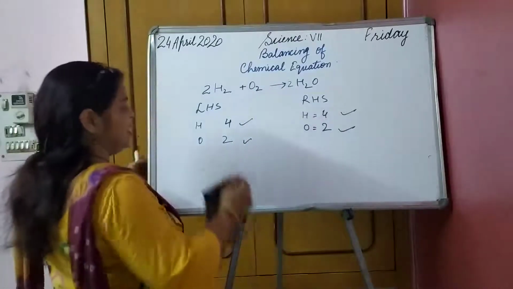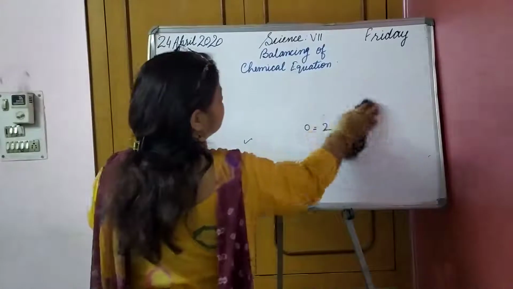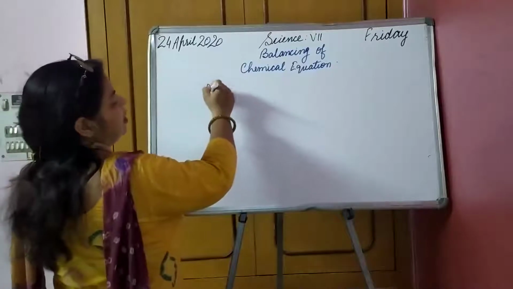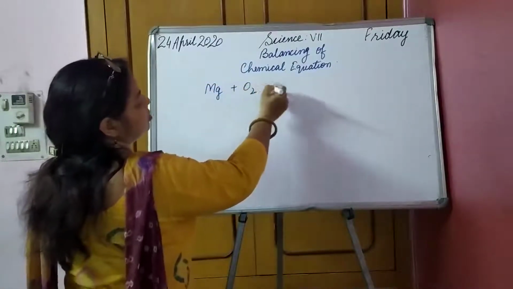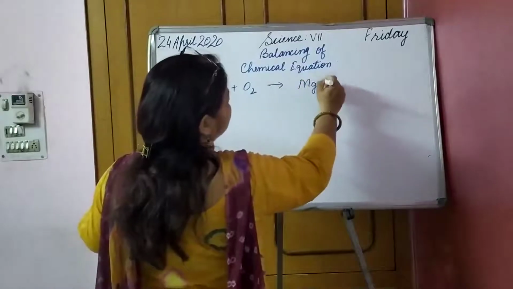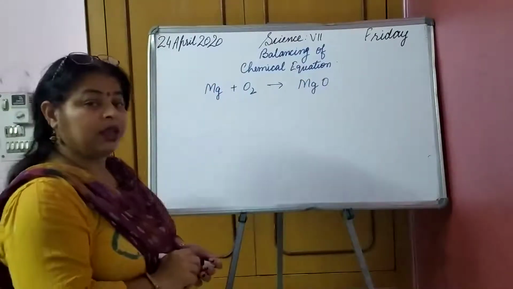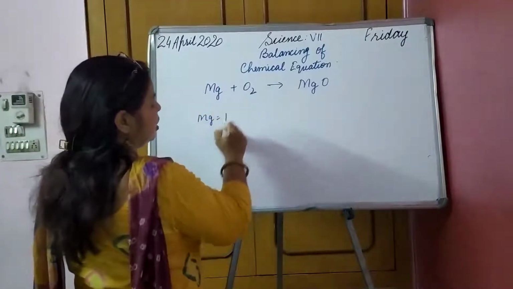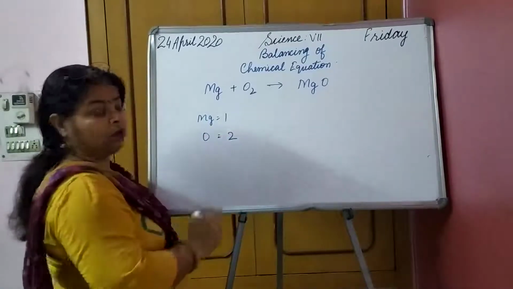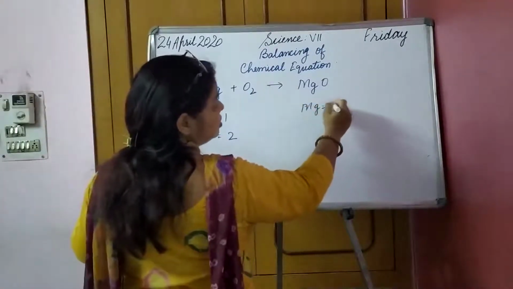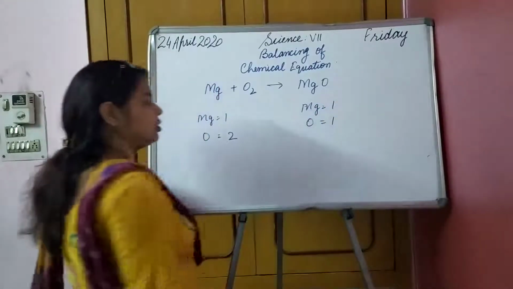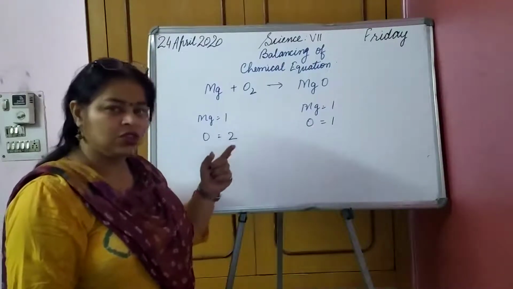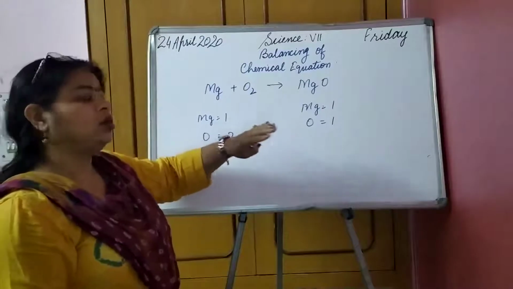Let us see some more chemical reactions and their balancing. Another example: Mg plus O2 gives MgO. Now let us see here. On this side Mg is 1 and oxygen is 2, while on this side Mg is 1 and oxygen is 1. So it means one oxygen has been destroyed during the chemical reaction, but it is not so. We have to balance both sides.